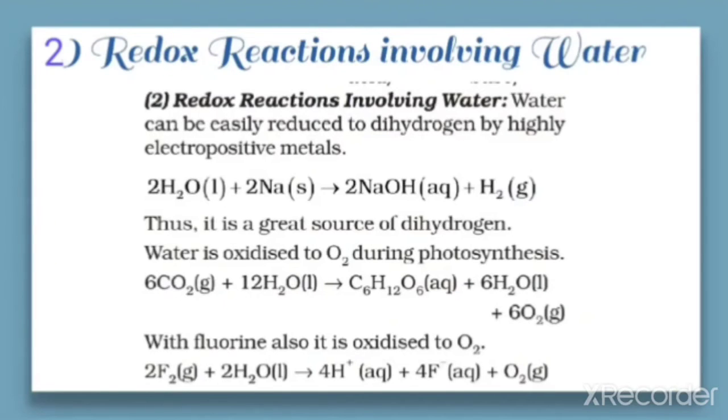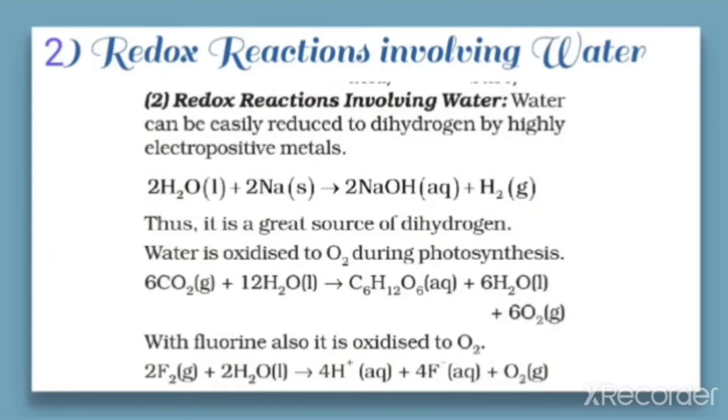The next property is the redox reactions involving water. There are many reactions in which water is involved. The most familiar example is photosynthesis. Photosynthesis is a reaction between carbon dioxide and water in the presence of sunlight and chlorophyll that gives rise to glucose, water plus oxygen. So this is actually a redox reaction in which oxygen is formed.